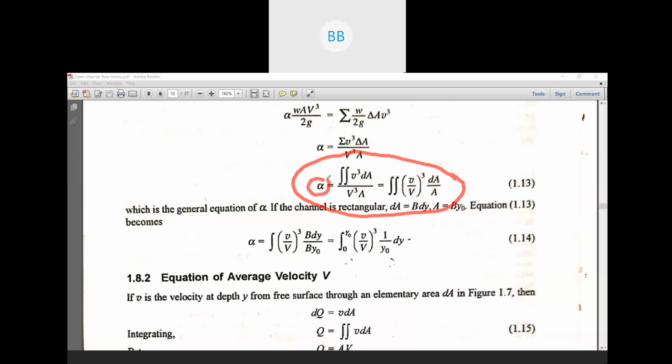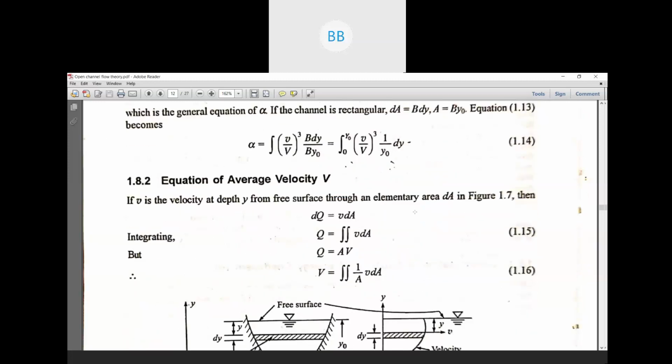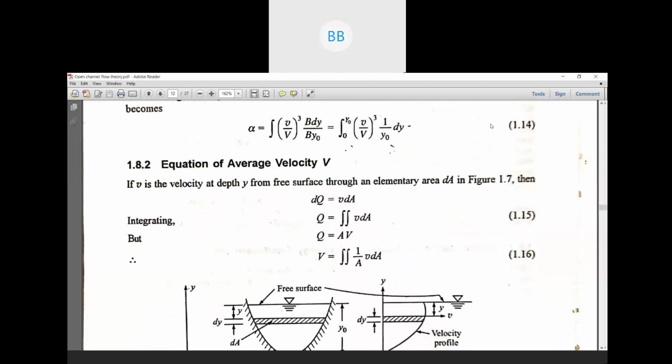Then we took one example of a rectangular channel and discussed how to solve for alpha for a rectangular channel. We also discussed the velocity, how to calculate it, that is, the average velocity. In the last class we discussed all these things.